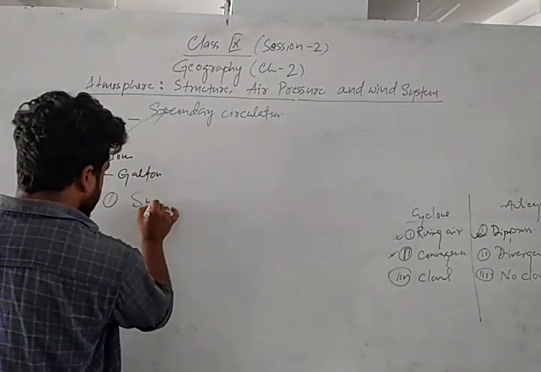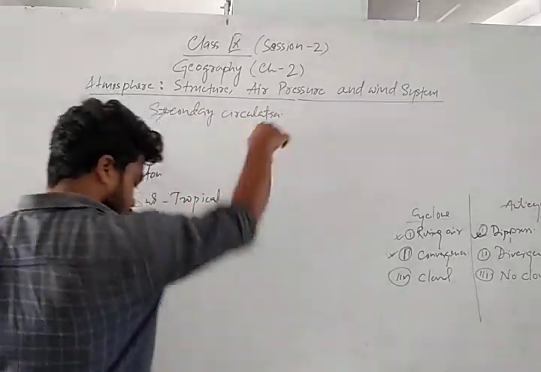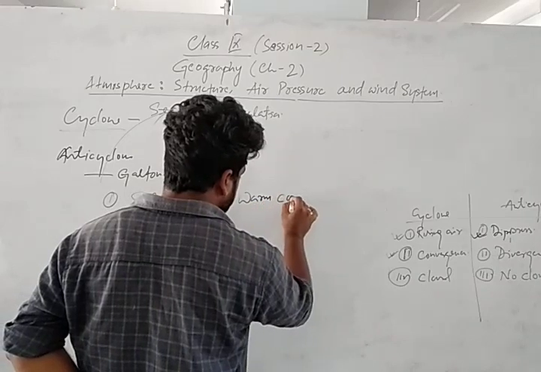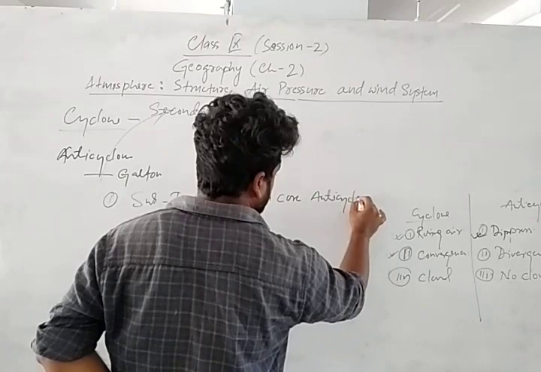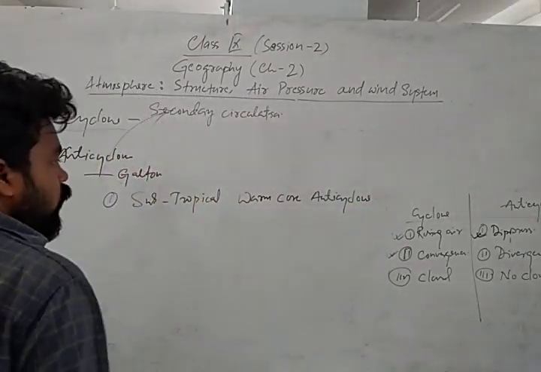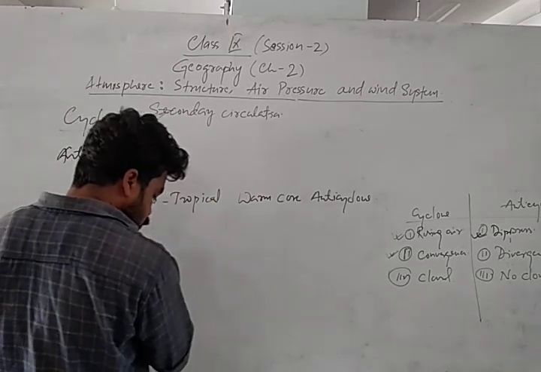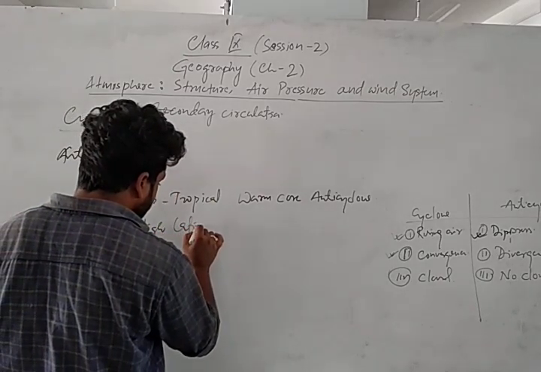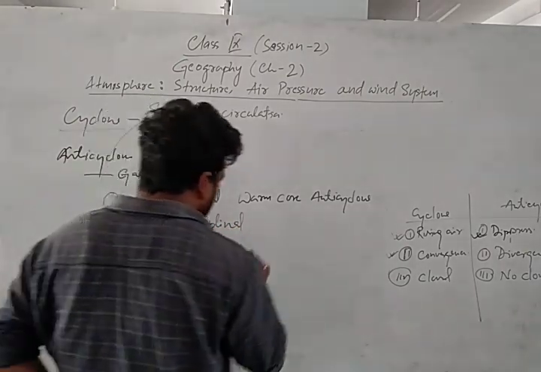Number one is subtropical warm core anticyclone. Next is high latitudinal cold core anticyclone.